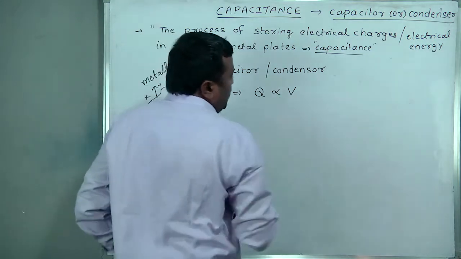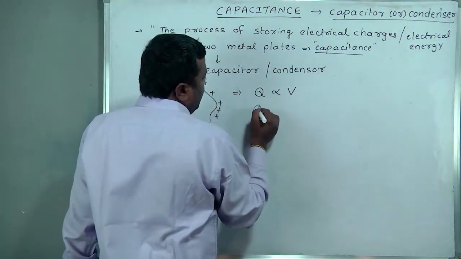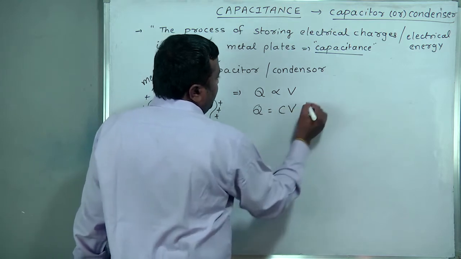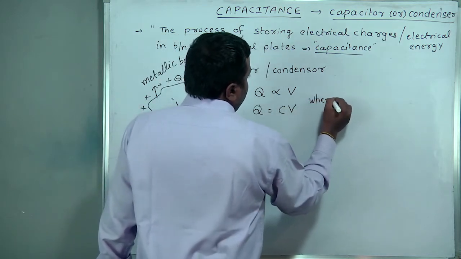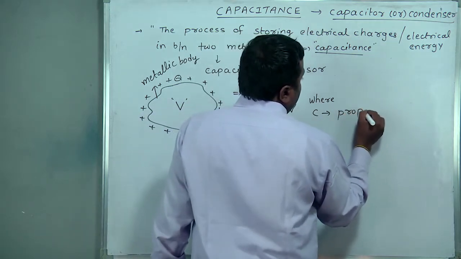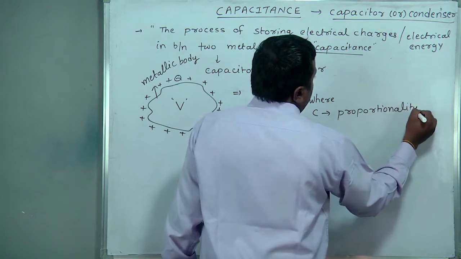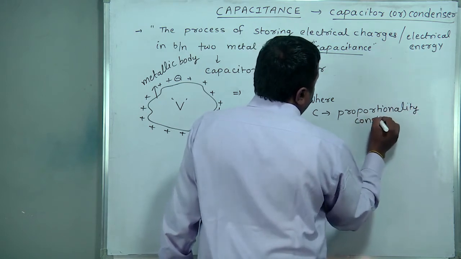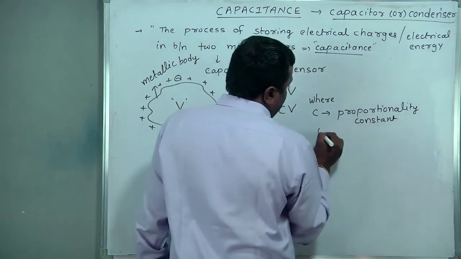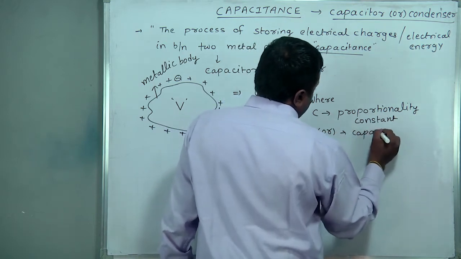So Q is proportional to V. Removing the proportionality, we write a constant C into V, where C is called the proportionality constant, and it is also called the capacitor or capacitance.